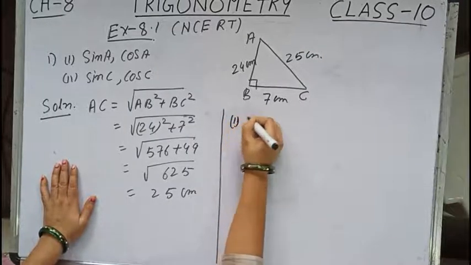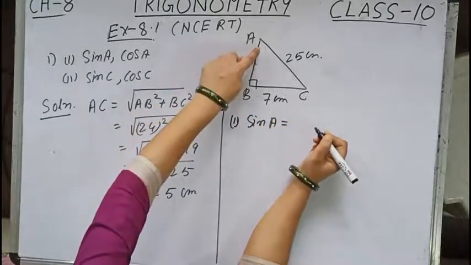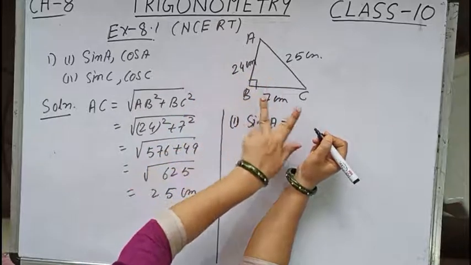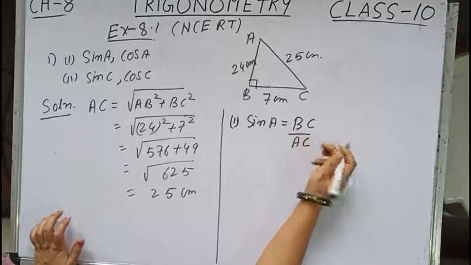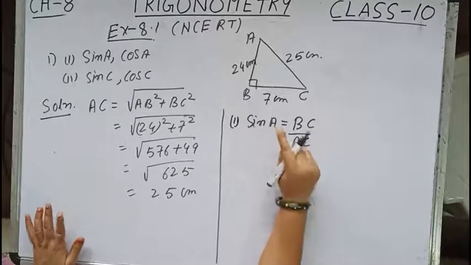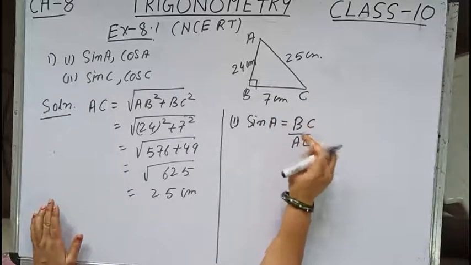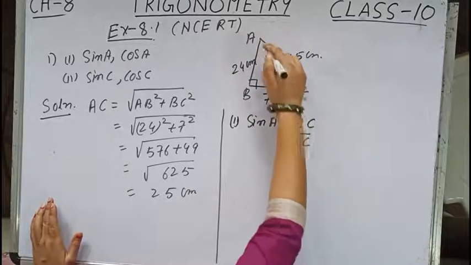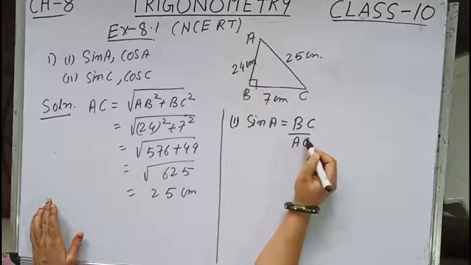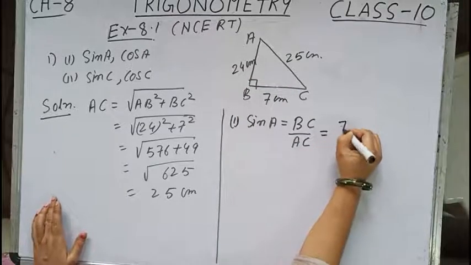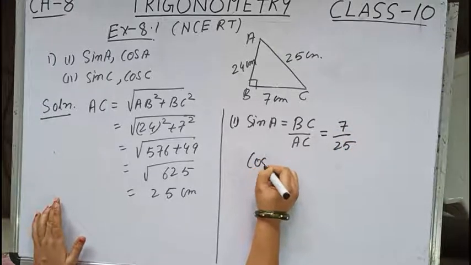Number 1, sin A. So sin A equals, see over here, this angle, sin A. Now for this angle, the perpendicular is BC. So please take care, children, for that angle, which one will be the perpendicular and which one will be the base. So sin A equals BC, see over here, this side is the perpendicular. This one is the base for angle A. So that is BC by AC, so 7 by 25.